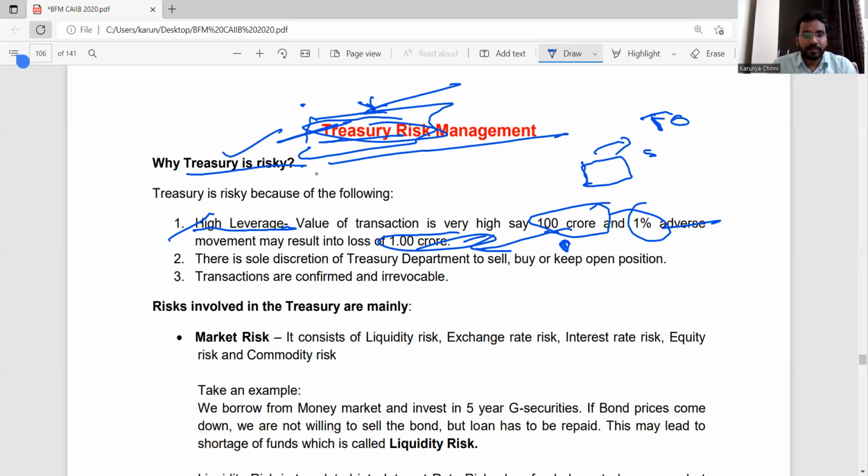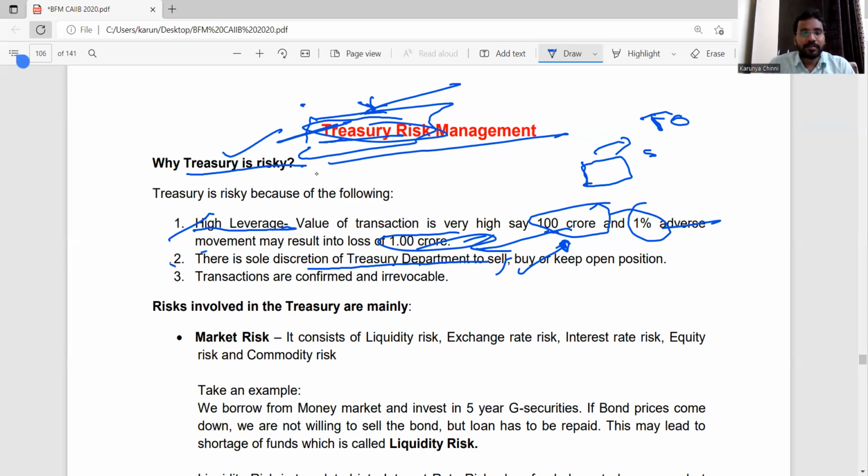And the next one. The treasury department is responsible for buying and selling, that is, bid and ask. Bid means buying, ask means selling. The bid price and ask price are to be decided by the treasury department officials. That's why it is at the sole discretion of the treasury department to sell, buy or keep an open position. The bank gives full rights to its treasury department.